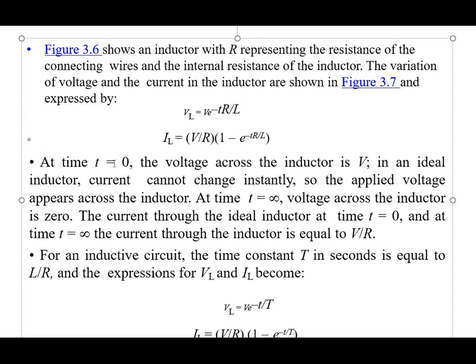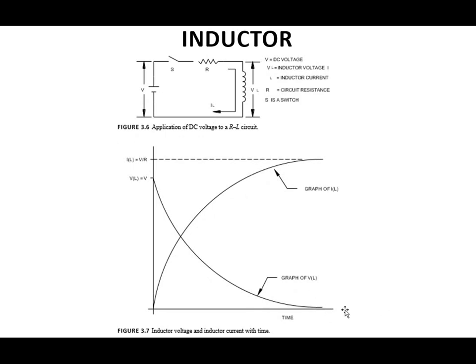So at time t is equal to 0, the voltage across the inductor is V. In an ideal inductor, current cannot change instantly, so the applied voltage appears across the inductor at time t is equal to 0. At time t is equal to infinity, the voltage across the inductor is 0. We can simply see that at time t is equal to infinity, the inductor voltage is nearly equal to 0, and at time t is equal to 0, the inductor voltage is given by V, the applied voltage.